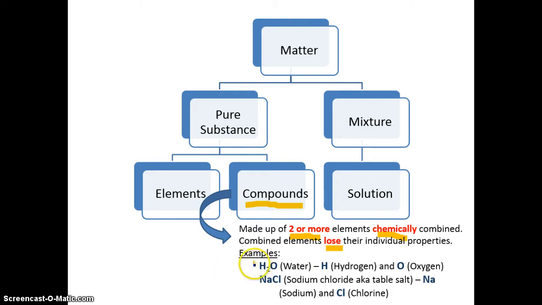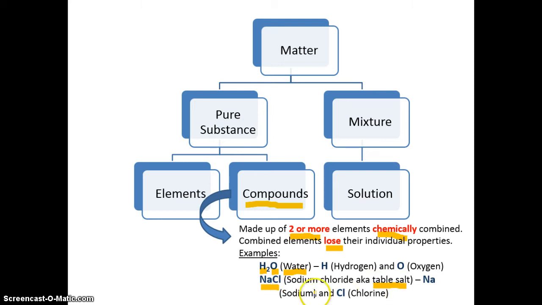So for instance, if you look at these examples, water, you'll see the symbol for hydrogen, and you'll see the symbol for oxygen. Now, if you take hydrogen and oxygen by themselves, obviously they're gases. But what happens when they chemically combine? They actually create water. Okay, same thing with NaCl. So NaCl is the chemical term for sodium chloride, which is what we use as table salt.